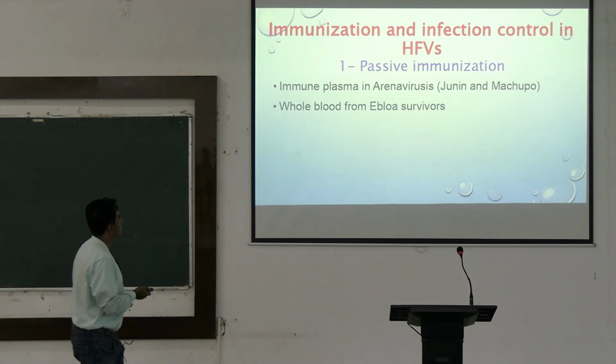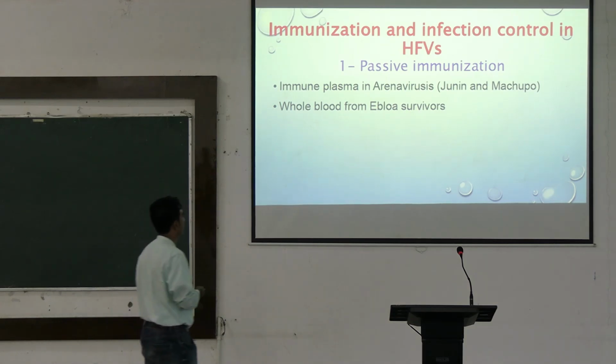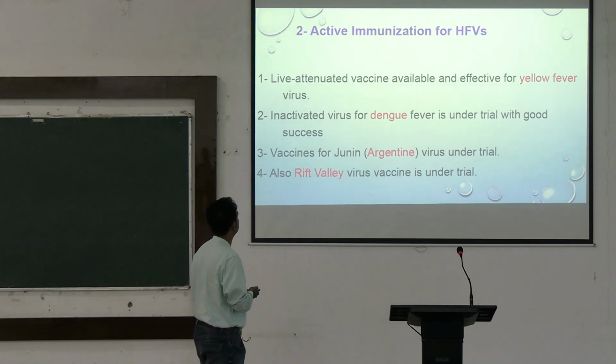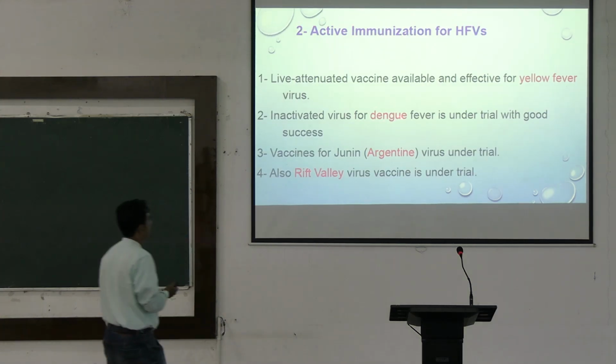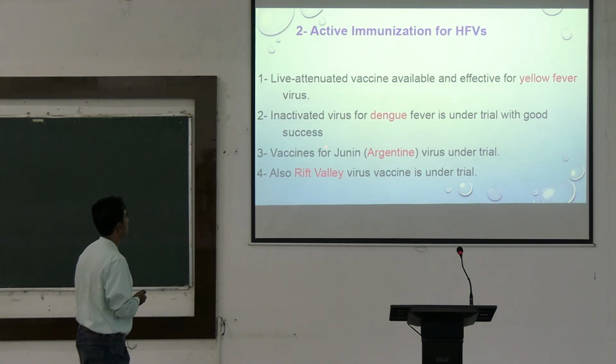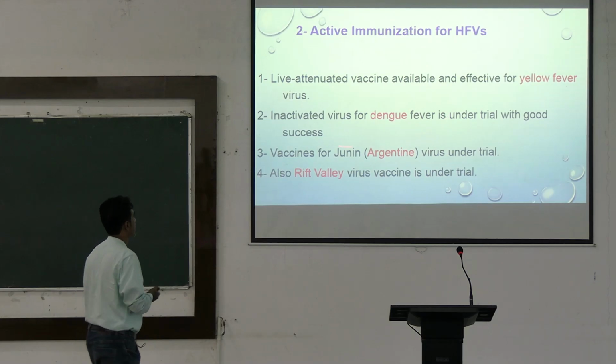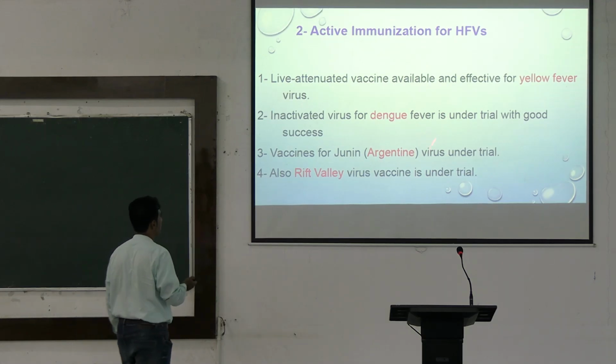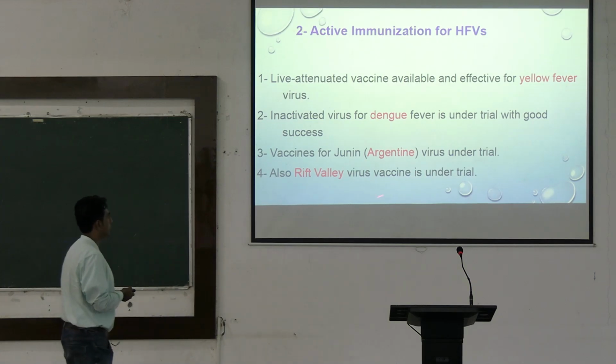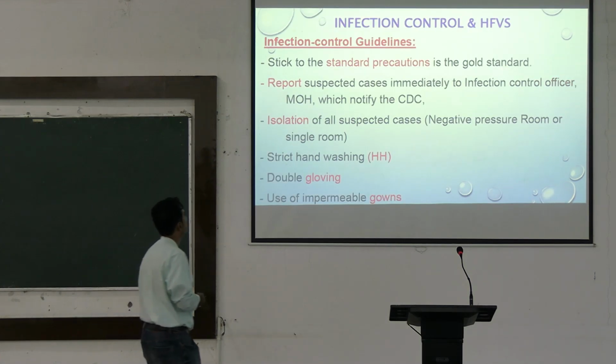Immunization: passive immunization is done. Immune plasma in arenaviruses, whole blood from the Ebola survivors. Live attenuated vaccine is available for yellow fever virus. Inactivated virus vaccine for dengue fever virus is under trial. Vaccines for Junin and Rift Valley viruses are also under trial.